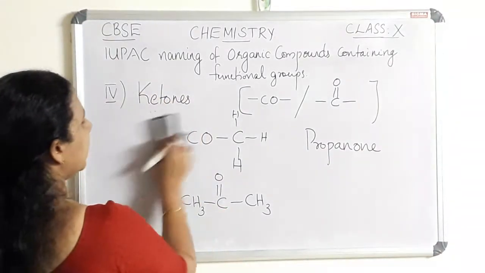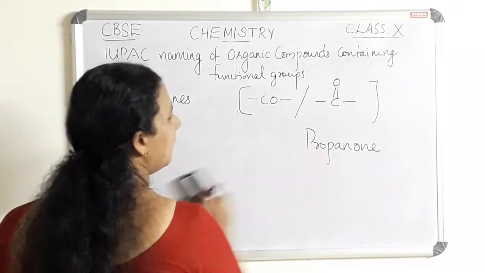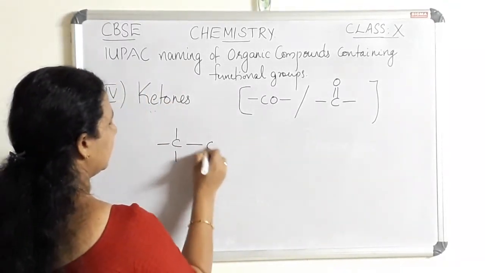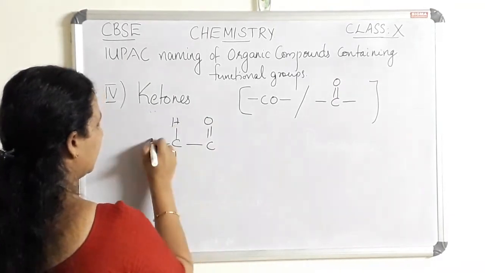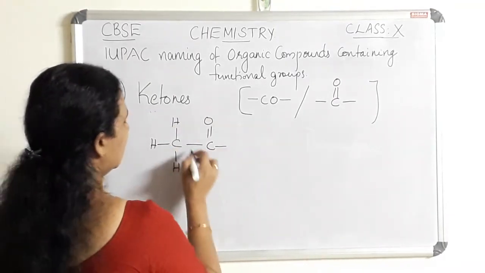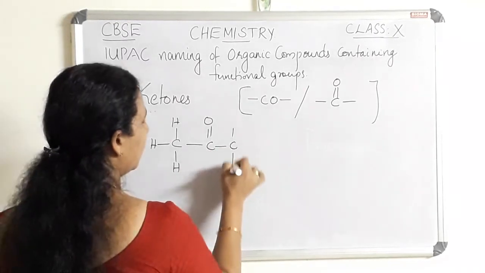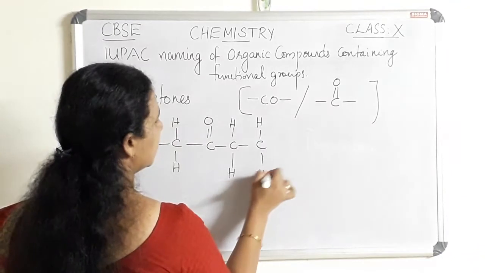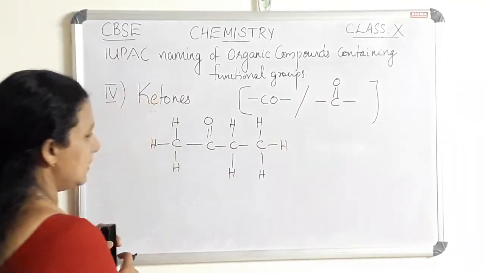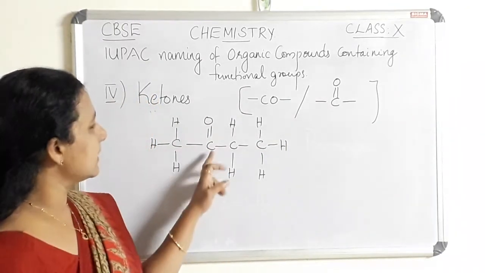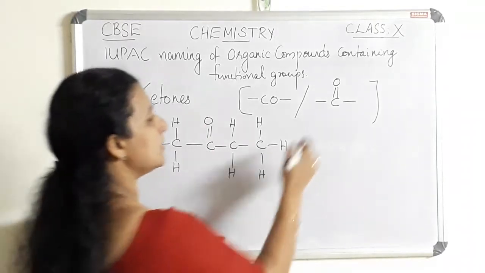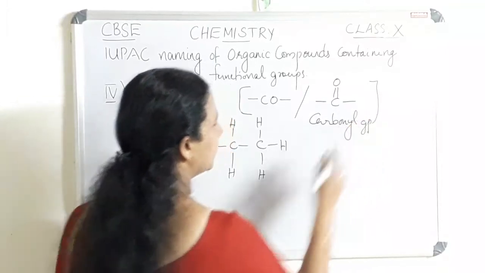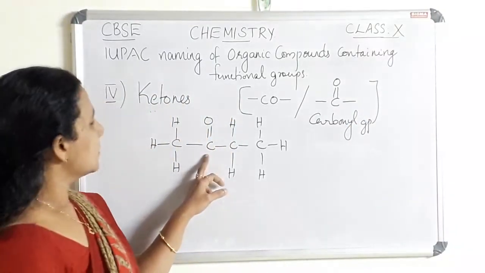Then we can write the next compound. It is CH3, CO, CH2, CH3. So this is a ketone since it contains a carbonyl group. This group is called a carbonyl group. So the carbonyl group is there, so it is a ketone.